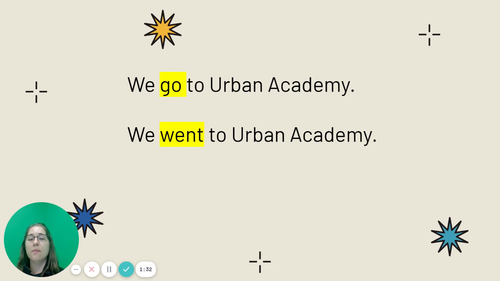Let's look at some examples. We go to Urban Academy. That is in the present tense. If we wanted to put our verb, which is highlighted, go into past tense, we would say we went to Urban Academy.